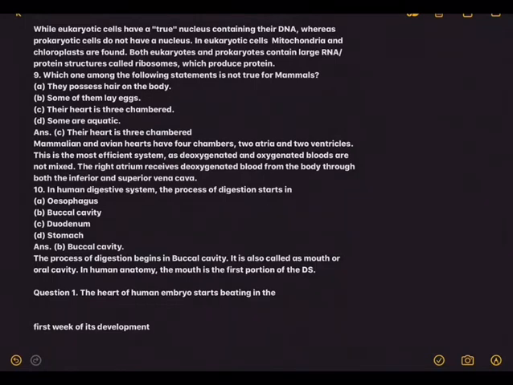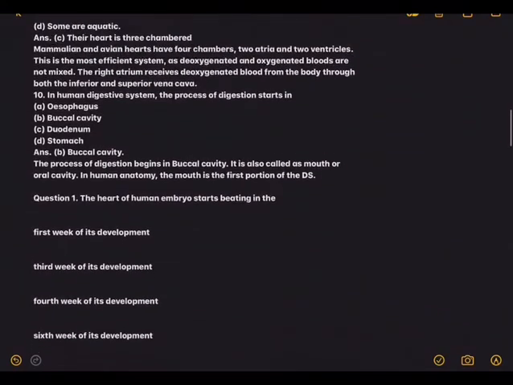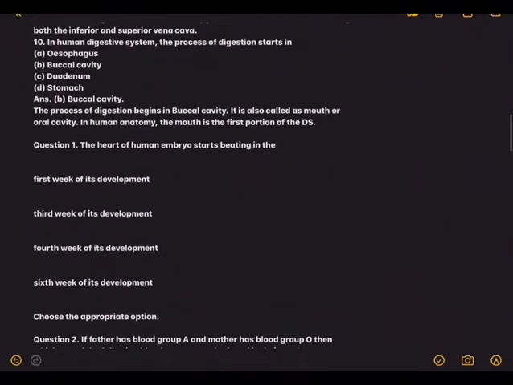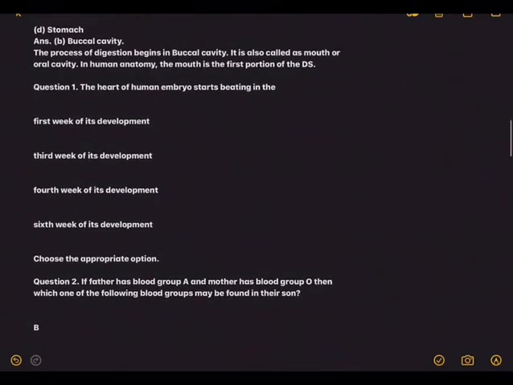And next question, in human digestive system, the process of digestion starts in, where exactly it starts? Esophagus, buccal cavity, it's mouth cavity. Duodenum, stomach. It's the buccal cavity. The process of digestion begins in buccal cavity. It is also called as mouth or oral cavity. In human anatomy, the mouth is the first portion of the digestive system.